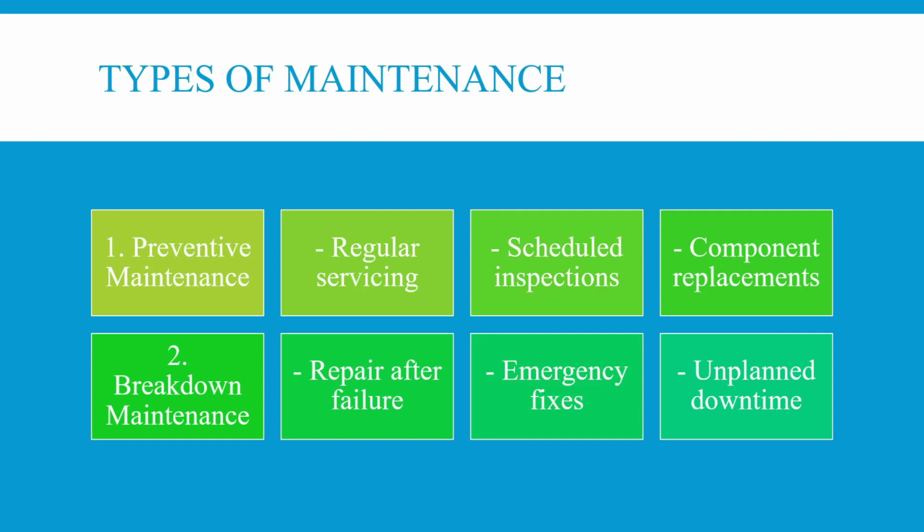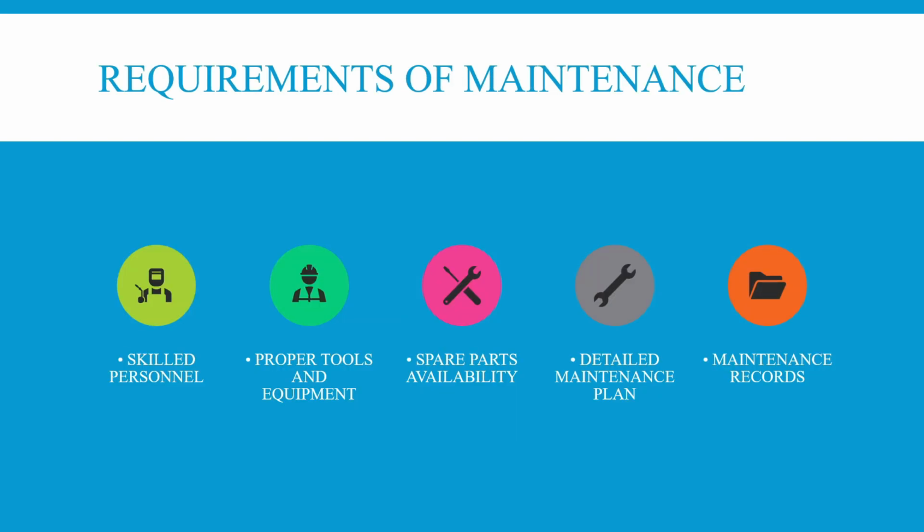Whereas in the case of breakdown maintenance, we carry out repair after the failure. We also do some emergency fixes, because when a vehicle breaks down, we may need emergency fixes to move the vehicle first into a garage or workshop. There may also be some unplanned downtime, which also has to be handled by a repair procedure.